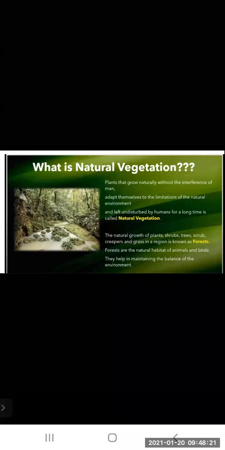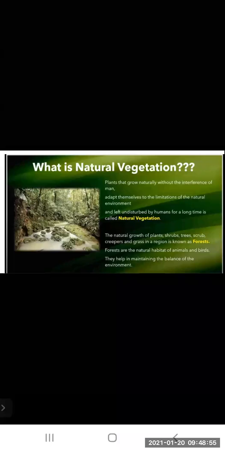The natural growth of plants, shrubs, trees, scrub, creepers, and grass in a region is known as forest. Now, what is a forest? Shrubs are very small, trees you all know are a little bigger. Creepers grow on the ground, they creep, and grass you all know. So these are the elements present in the forest. A forest consists of all those plants, shrubs, trees, and all these things.